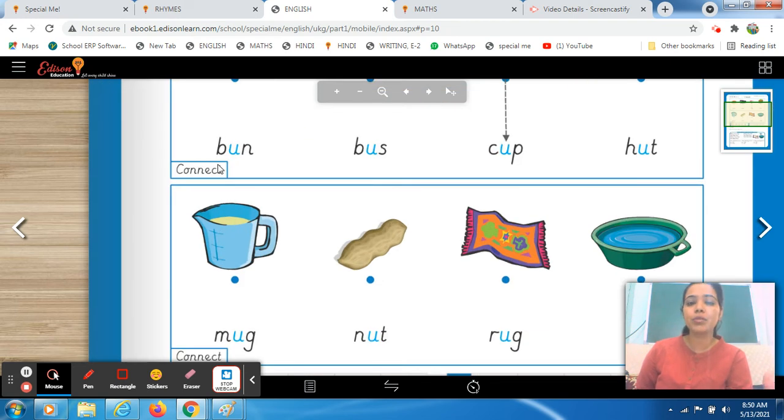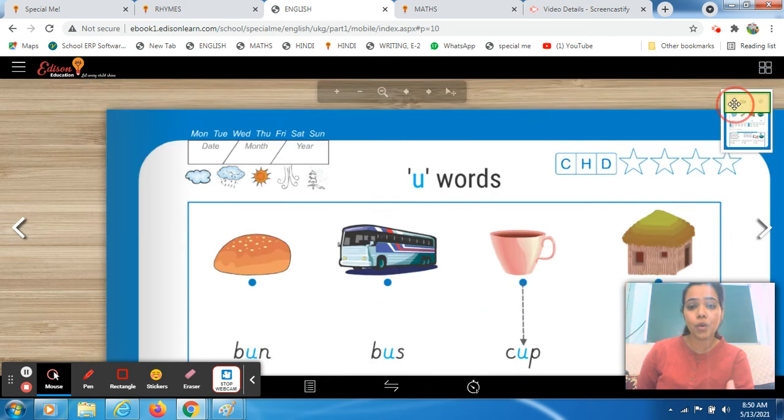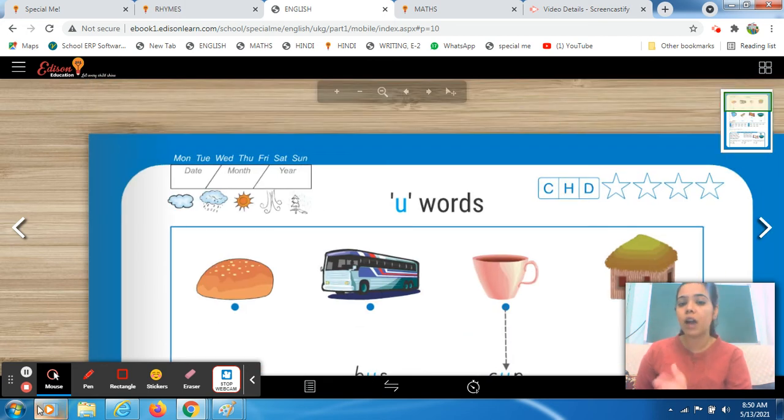Here I am introducing lots of three letter words. But before that, I want you to recap all the previous words which we did. One by one, I will show you the flashcards. You have to tell the phonic sound only, that is, the phonic sound of that particular letter.